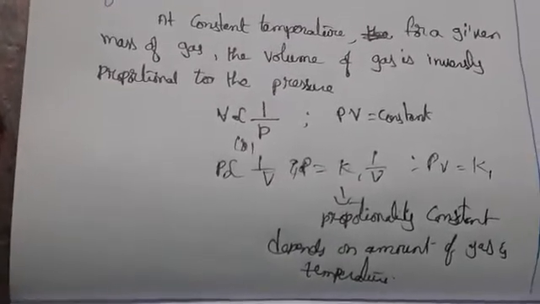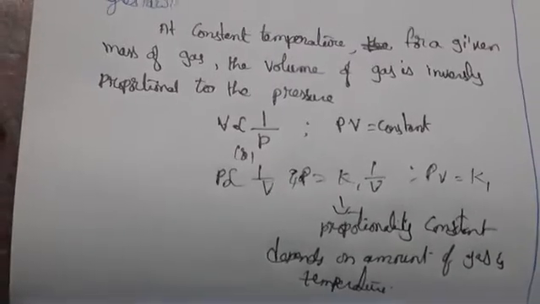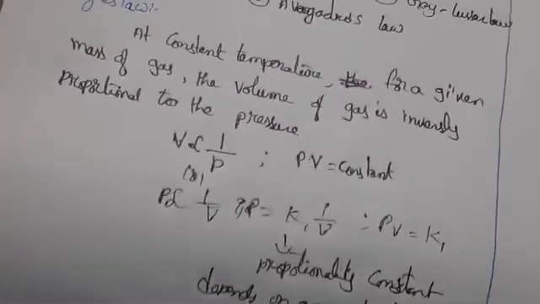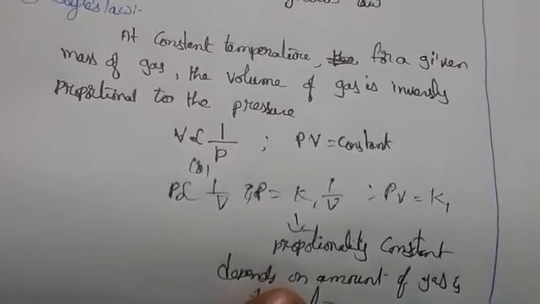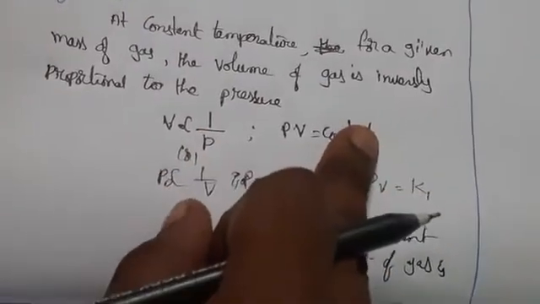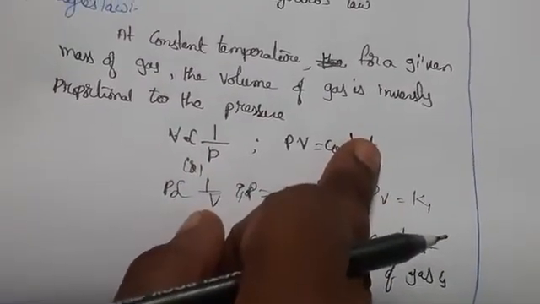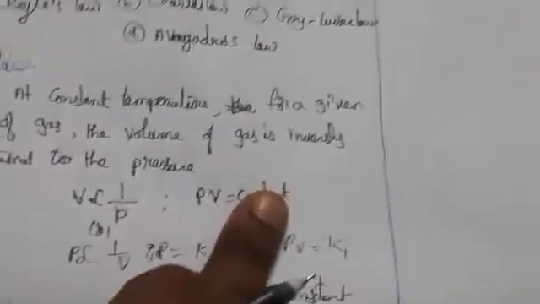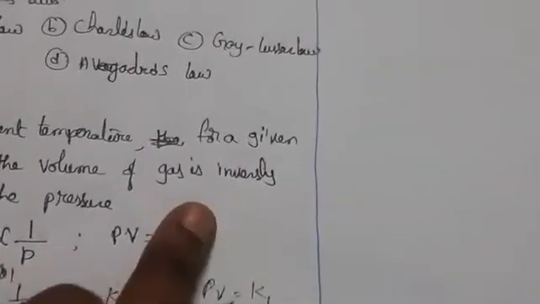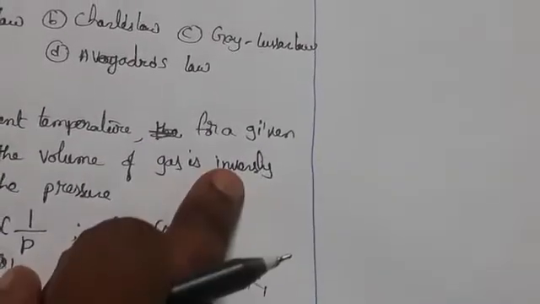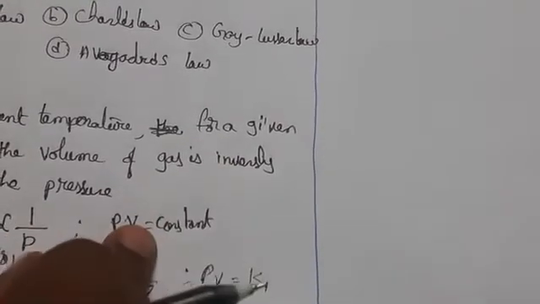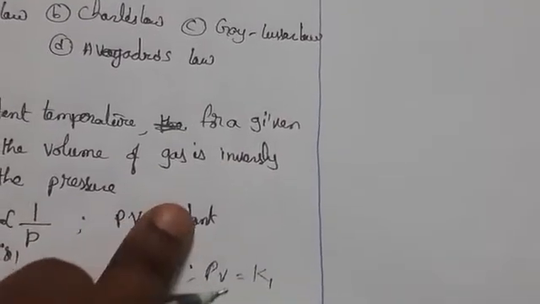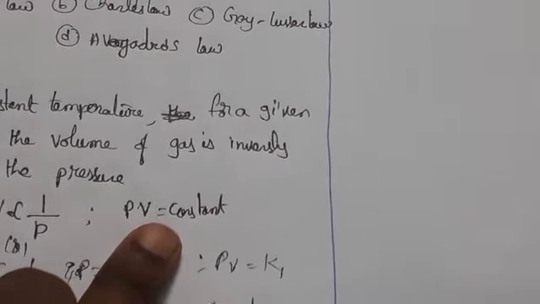If you take a given mass of a gas at constant temperature, the product of its volume and pressure is constant. That is what we have written, PV is equal to constant. At constant temperature, the product of pressure and volume of a fixed amount of gas is constant.